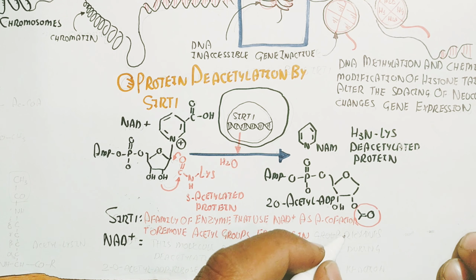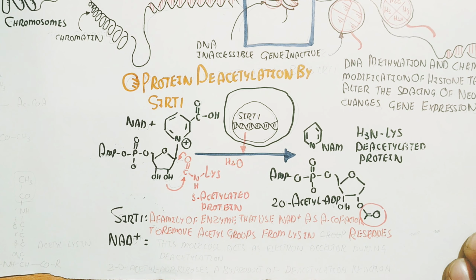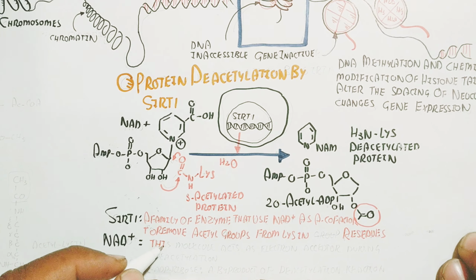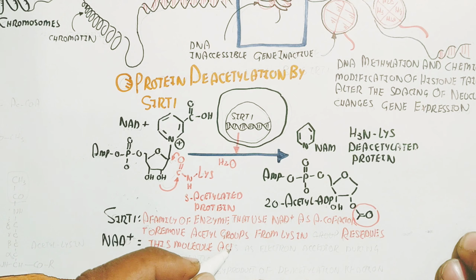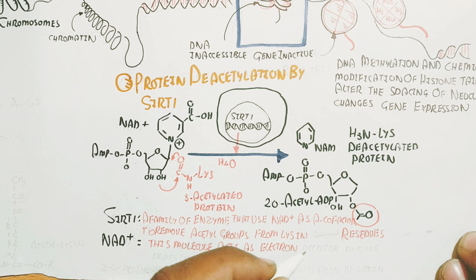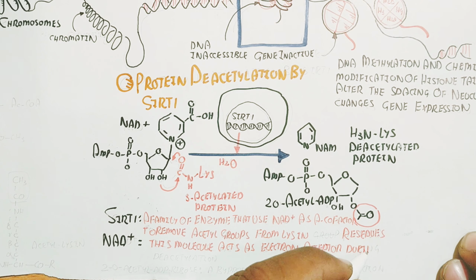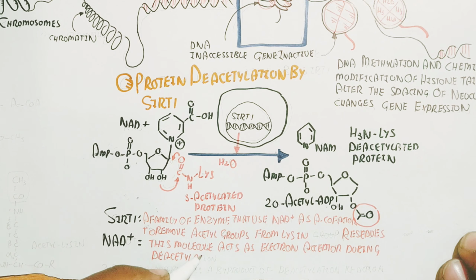So SIRT1 is a family of enzymes that use NAD plus as a cofactor to remove the acetyl group from lysine, while NAD plus is a molecule that acts as an electron acceptor during the deacetylation.